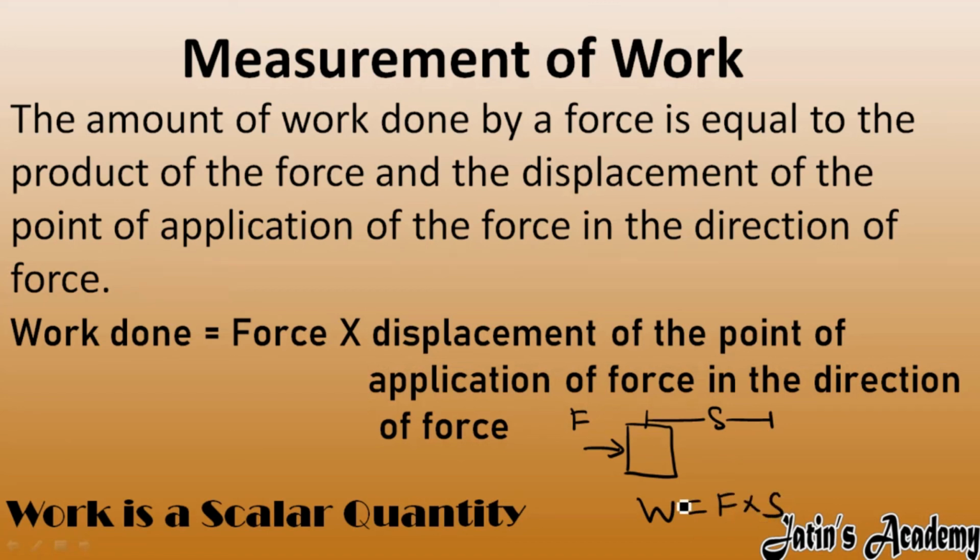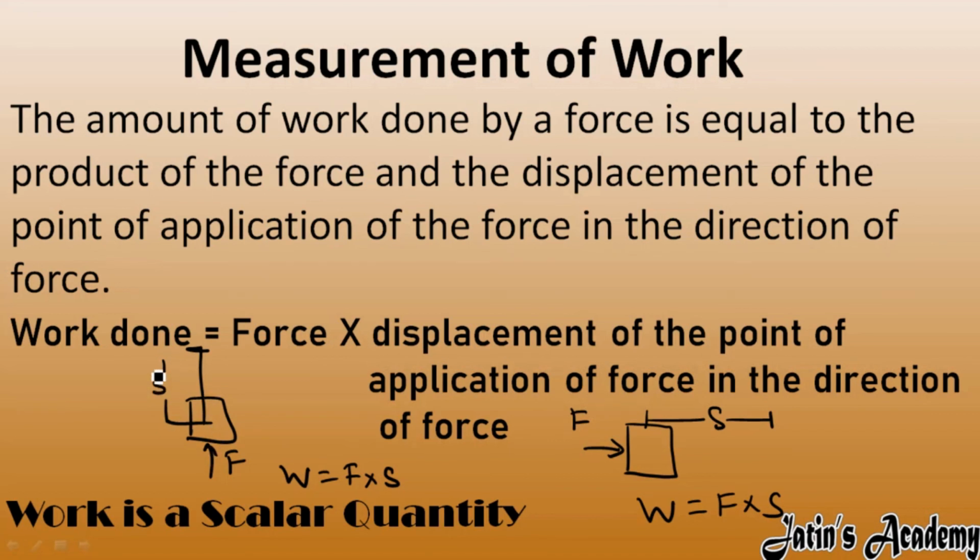Now apply the same force in this direction and the same displacement occurs in this direction, so again you will get work done as F into S. It means that although you are changing the direction, the force and displacement values are the same.